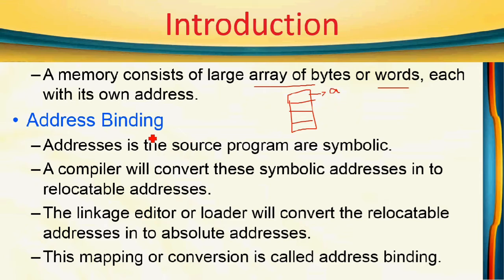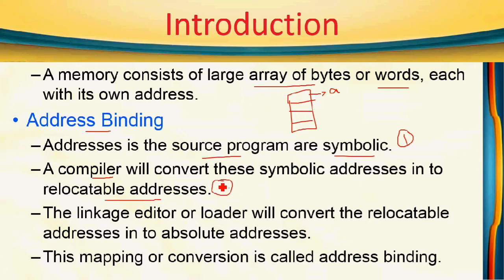Next we see the side topics under introduction. The first one is address binding. For any program that we write, which is called a source program, the addresses are symbolic addresses. So after creating the source program, normally we will compile the program using a compiler. This will convert the symbolic addresses into relocatable addresses. So this is an intermediate one.